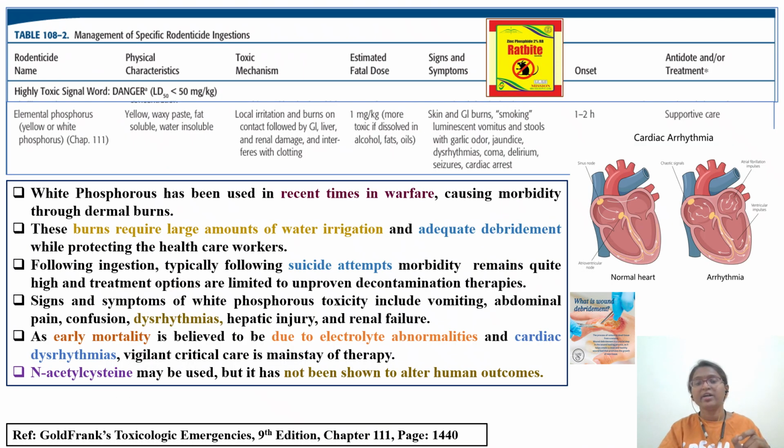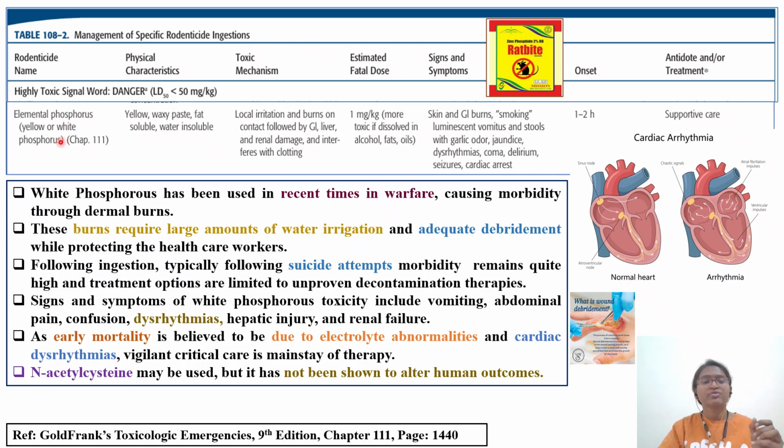With respect to management, another important thing about phosphorus is that it was used as a rodenticide. Many rat baits commercially available at that time had phosphorus as the major component. So you have to read about rodenticides, but now in the US it has been banned. We are no longer using it as a rodenticide.